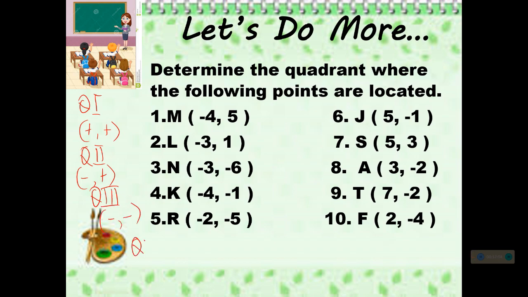And in quadrant 4, positive, negative. Even without drawing the Cartesian plane, you can determine the quadrants where the points are located by using this. I hope you can answer this, for you to practice yourselves.